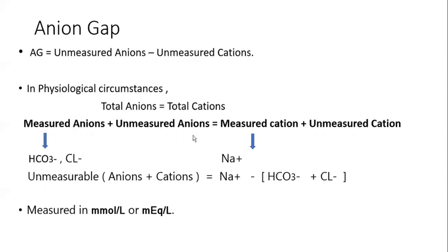Bringing the unmeasurable ions to one side and the measurable ones to the other, we can get the formula for the anion gap. The unmeasurable anions and cations are on one side, and the sodium is on the other side. When it goes to that side, it becomes minus. So the formula for the anion gap is the concentration of sodium minus the sum of the concentrations of bicarbonate and chloride. Remember, the anion gap is measured in millimoles per liter or milliequivalents per liter.